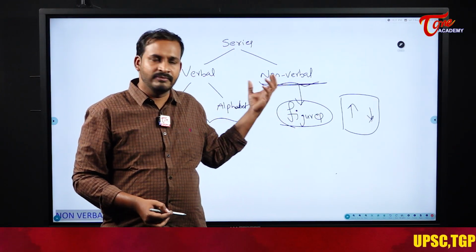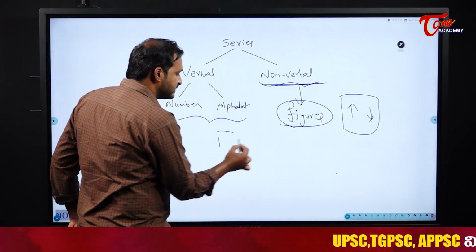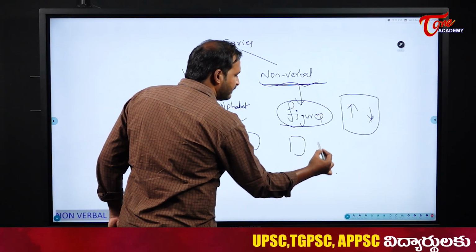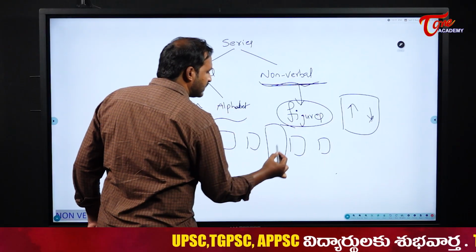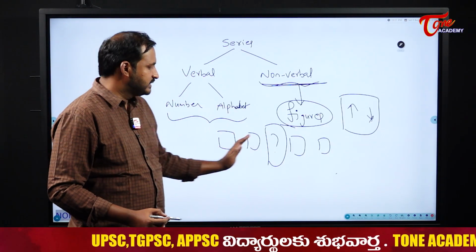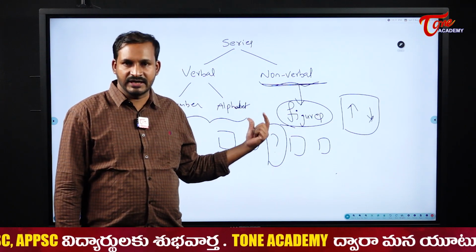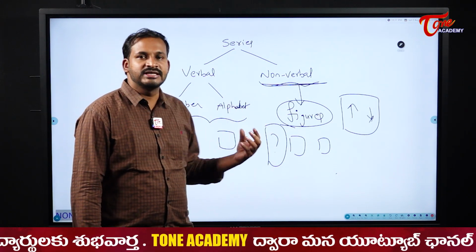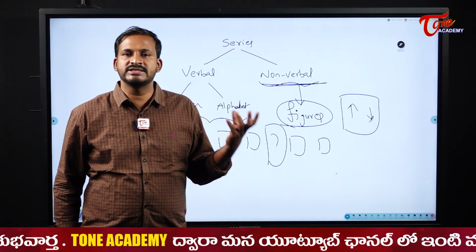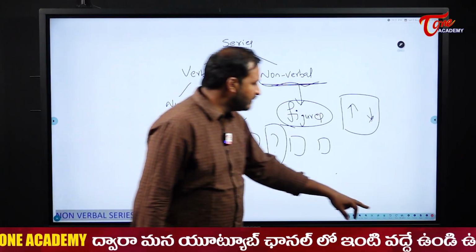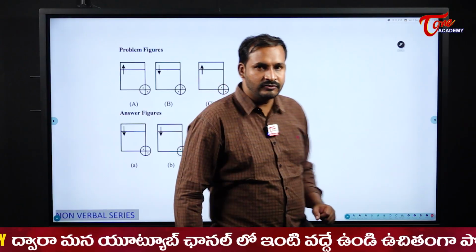Or they may give us 2 figures and skip the middle one, and we need to find the middle figure according to the series given. Like this, we will have different concepts and different areas, students. By seeing the questions, you will get an idea of what this non-verbal series is. Now we will slowly move directly to the questions.